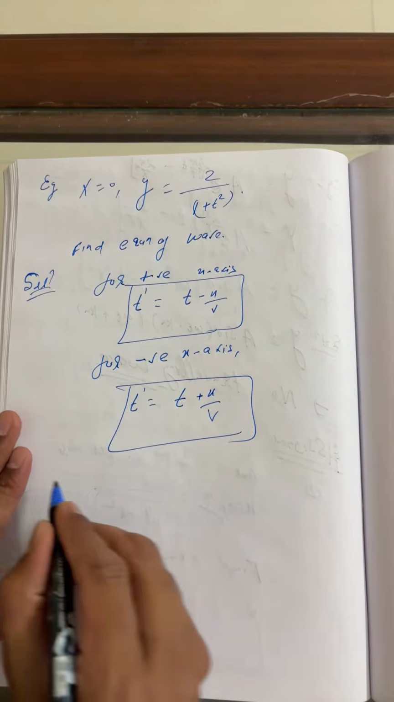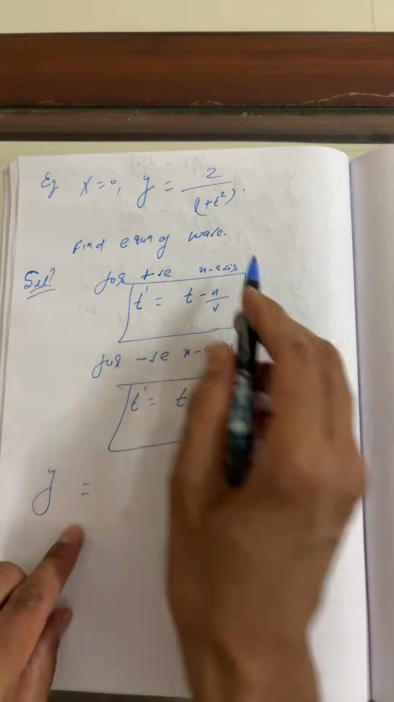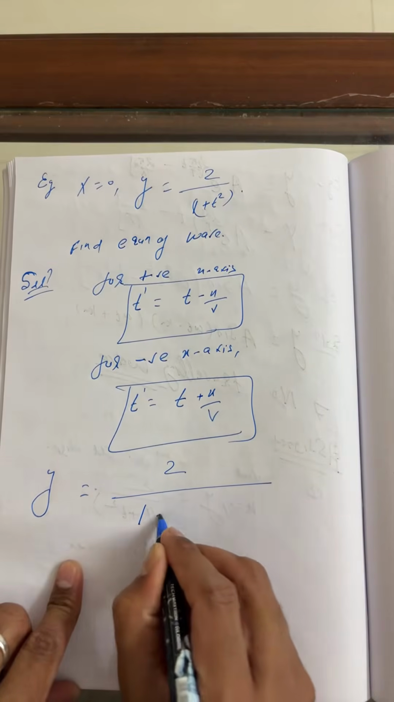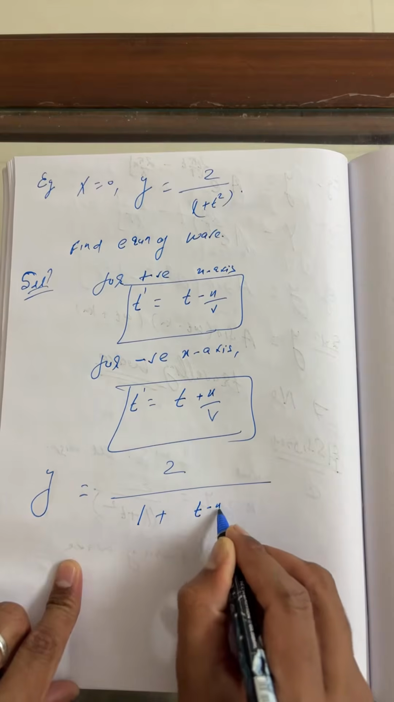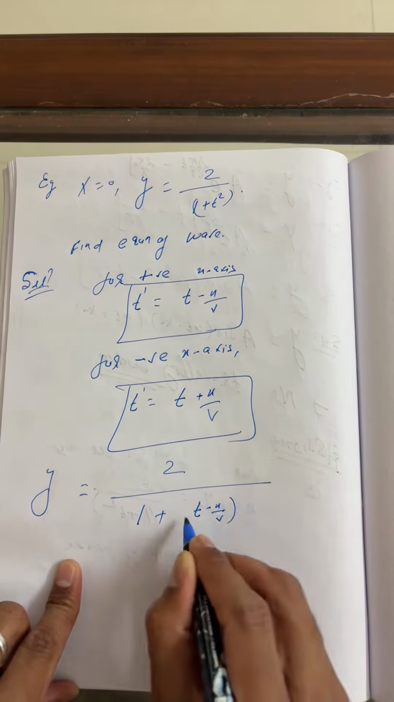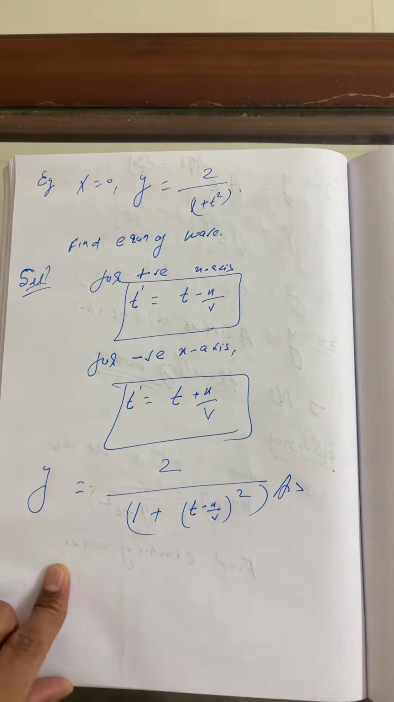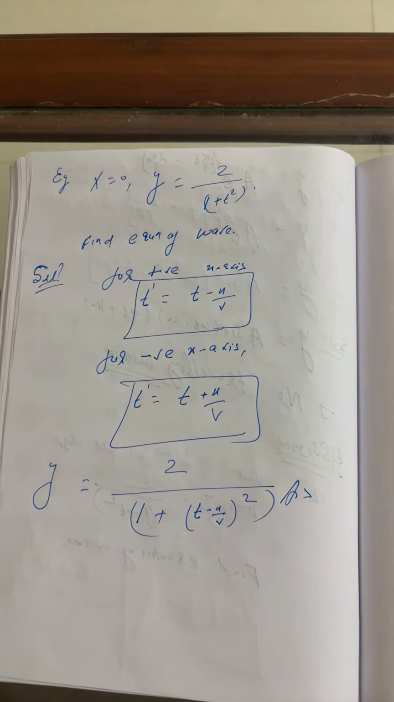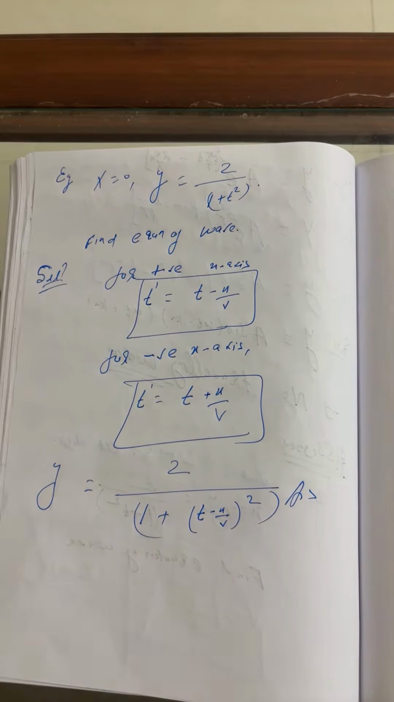So you can write y is equal to, because we used to find the equation, y is equal to 2 upon 1 plus (t minus x by v) the whole square. So this is the answer of this question which I gave you yesterday. Yes, y is equal to 2 upon 1 plus (t minus x by v) squared. I hope all of you got it.